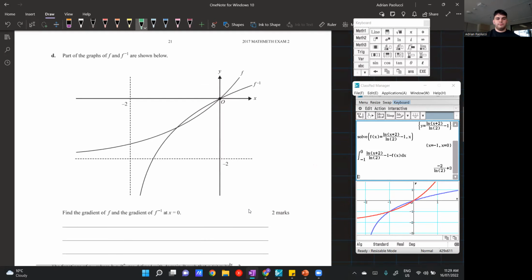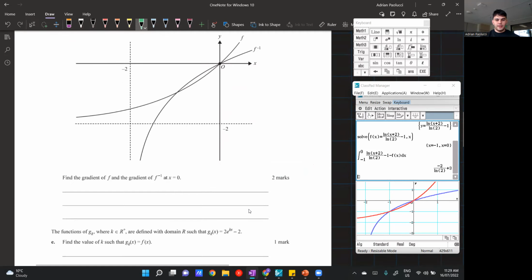Part D: the graphs of f and f inverse are shown below. So it's similar to the graph that we had before, and kind of confirms our theory about the inverse being on top. Find the gradient of f and the gradient of f inverse at x is equal to 0. Again, pretty easy question. The gradient of f would just be f dashed of 0, and I could just find the answer of that.